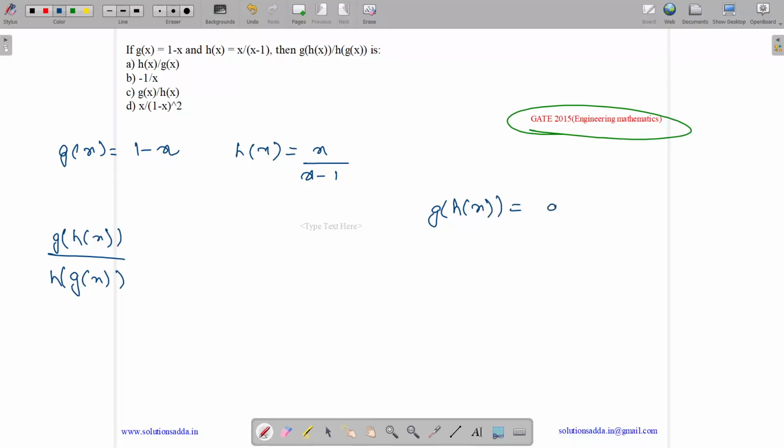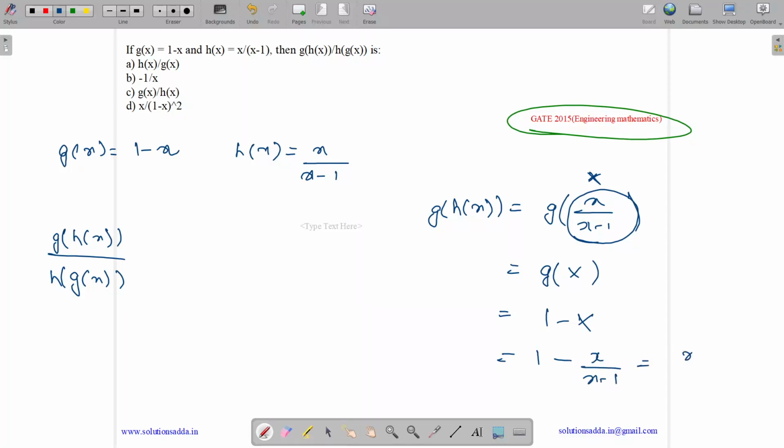g of h of x equals g of, what is h of x? x by x minus 1. So just consider this as capital X and substitute in this. So we have g of X, which equals 1 minus X, which equals 1 minus, what is capital X? It's x by x minus 1. So we get x minus 1 minus x by x minus 1. So g of h of x equals minus 1 divided by x minus 1.